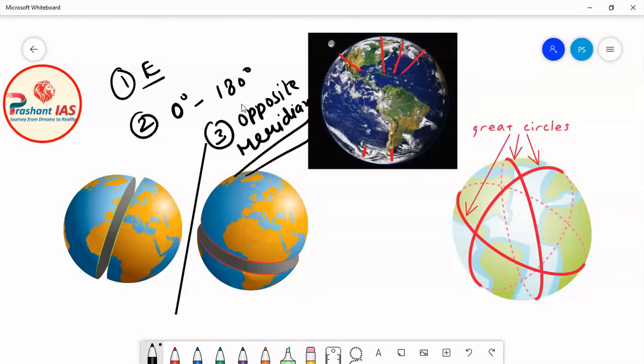Similarly, as we have drawn great circle vertically and horizontally, we can draw great circle at any angle. But we should keep in mind the conditions. The angle doesn't matter here, only the conditions matter. So we can draw great circle at any angle, and we can draw infinite many great circles.